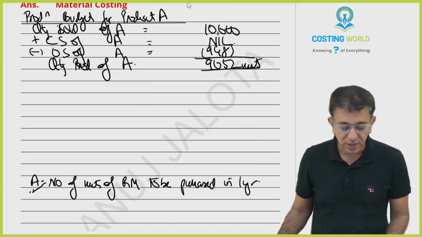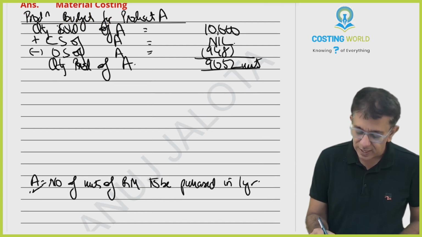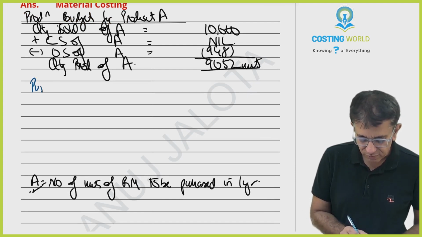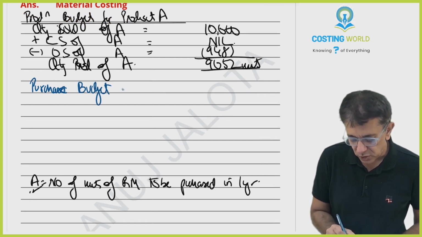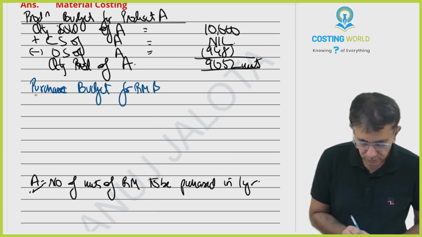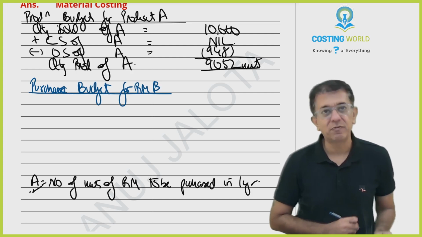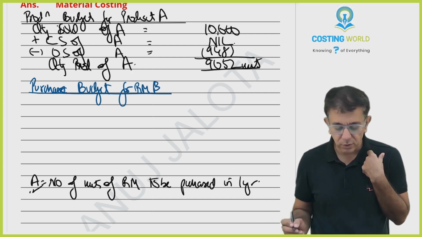Now see, we have made the production budget, but now we wish to make our next budget. Sir, what is that? We have to find out the quantity to be purchased of raw material. So let's make the purchase budget for raw material B. Sir, but purchases are not given to you. Yes.